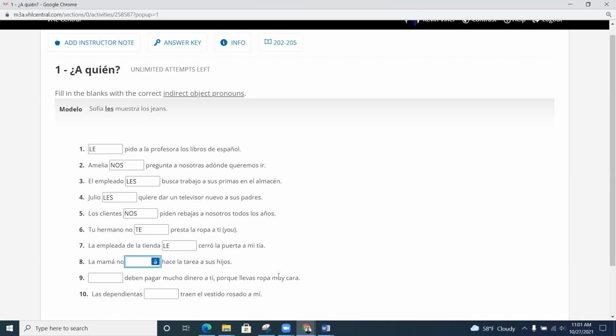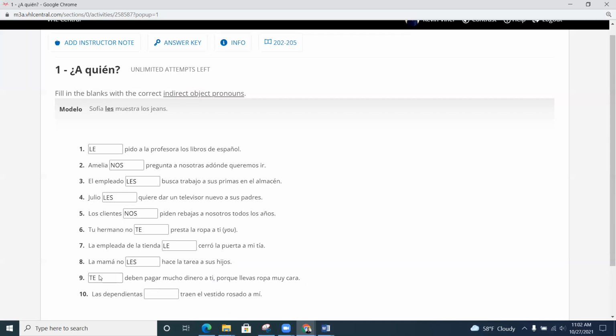Bien, número 8. La mamá no blank hace la tarea a sus hijos. Pausa. Y bien, la mamá no les hace la tarea porque les a sus hijos. Eso es como decir a ellos. 9. Blank deben pagar mucho dinero a ti porque llevas ropa muy cara. Pausa. Y aquí hemos vuelto te, ¿no? Porque deben pagar mucho dinero a ti.